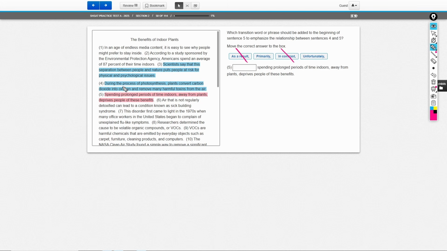Let's think about it. During the process of photosynthesis, plants convert carbon dioxide into oxygen and remove many harmful toxins from the air. In contrast, spending prolonged periods of time indoors away from plants deprives people of these benefits. Again, what are we contrasting? To contrast something is to compare something. Is it a fair comparison to compare photosynthesis to your choice to stay indoors? No, those are unrelated. Photosynthesis is something that a plant does to generate food for itself. Spending time indoors, well, that's just your own choice.